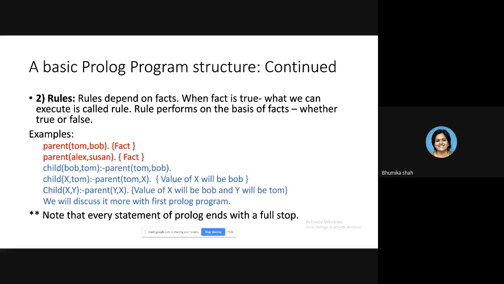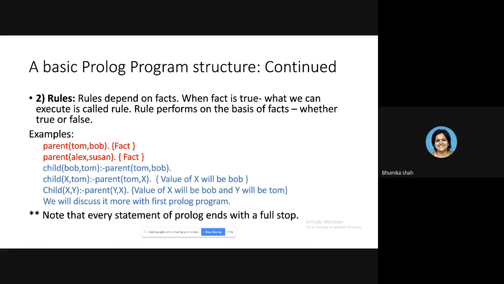But if you ask the same question to the computer, it won't answer. Why? Because the computer knows about the relationship parent, but the computer doesn't know about the relationship child. So you have to explain to the computer that the reverse of parent is child. Then only the computer will understand.